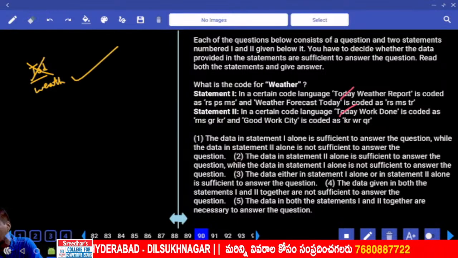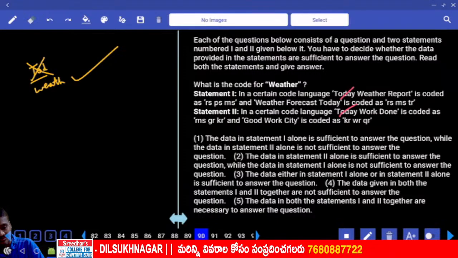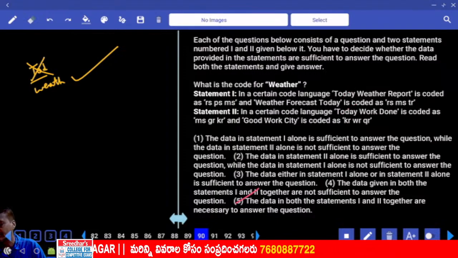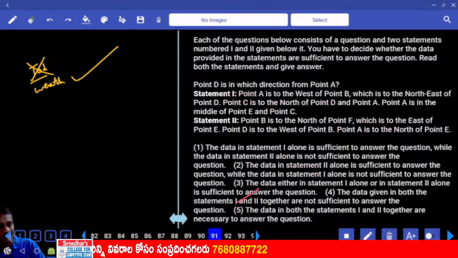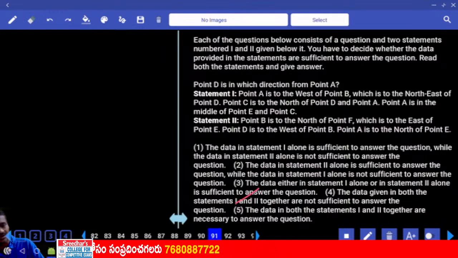Are you getting the answer or not? How do we get the answer? By combining. Hence both 1 and 2 choice. And this is the reason we keep this one under the first priority. Then next one, directions. Directions is again first priority in data sufficiency.